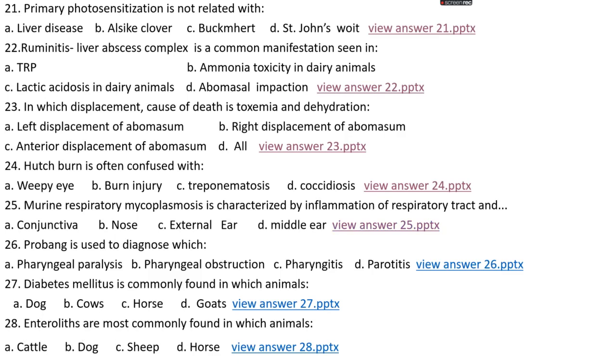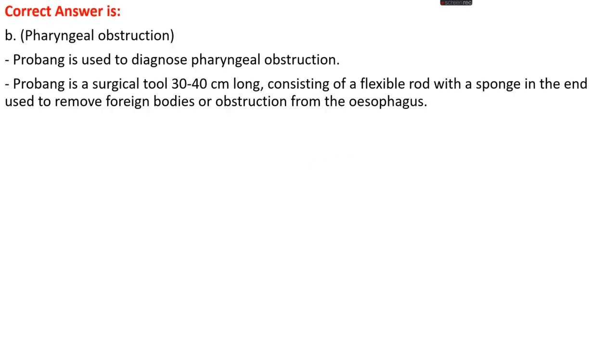Question number 26. Probang is used to diagnose which? Options A, pharyngeal paralysis. Options B, pharyngeal obstructions. Option C, pharyngitis. Options D, parotitis. The right answer is option B, that is pharyngeal obstructions. Probang is used to diagnose pharyngeal obstructions.